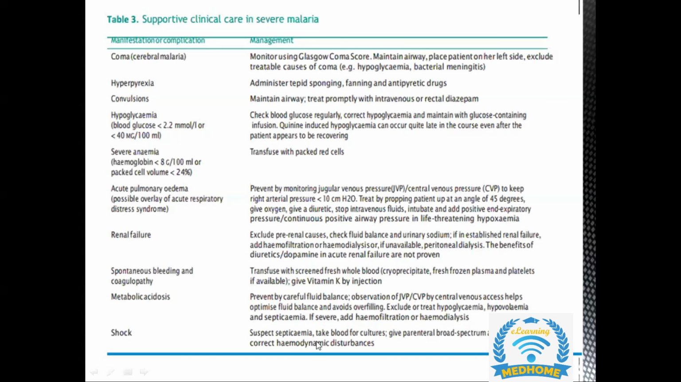If there is shock, then we suspect septicemia. We'll take her cultures, and we will give her broad-spectrum antibiotics after taking the blood culture. Antibiotics are usually given within 1 hour of suspecting septicemia, after taking the cultures.